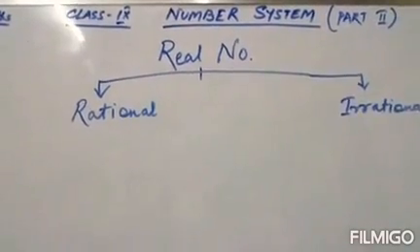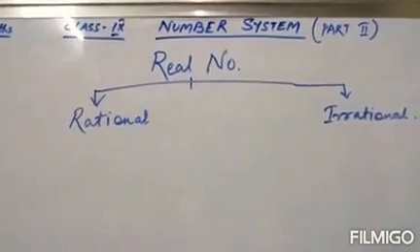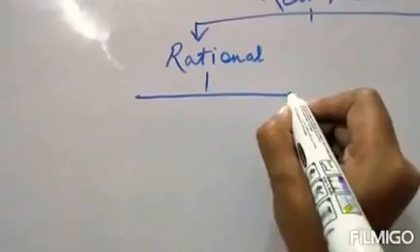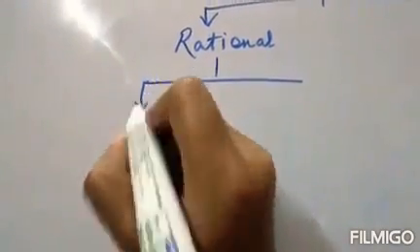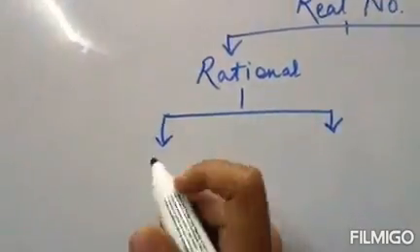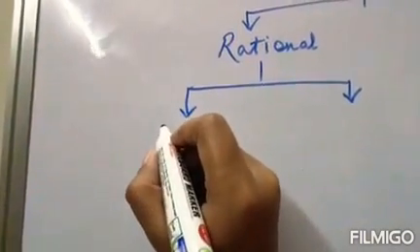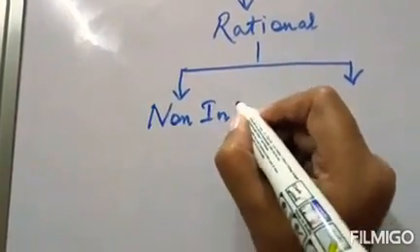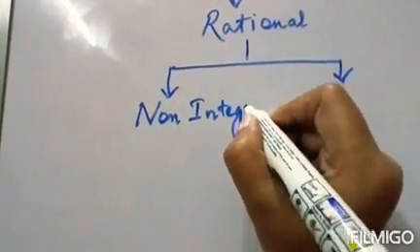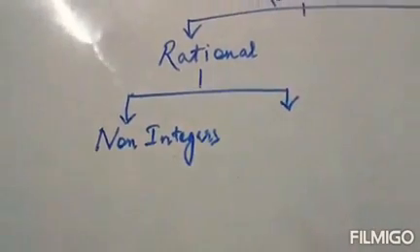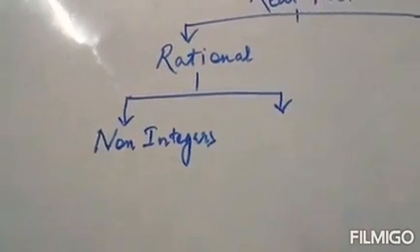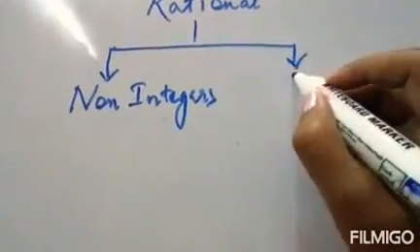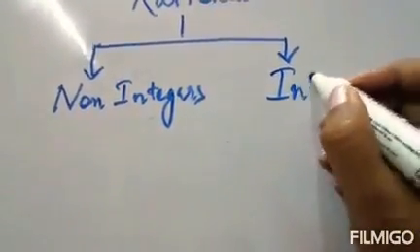Okay, both rational and irrational numbers come under real numbers. Under rational numbers, what type of numbers come? Let's see. There come non-integer numbers. What are non-integer numbers? Numbers like 1 by 3, 2 by 3, okay? Those numbers are known as non-integer numbers, which go on repeating. And here come integers.